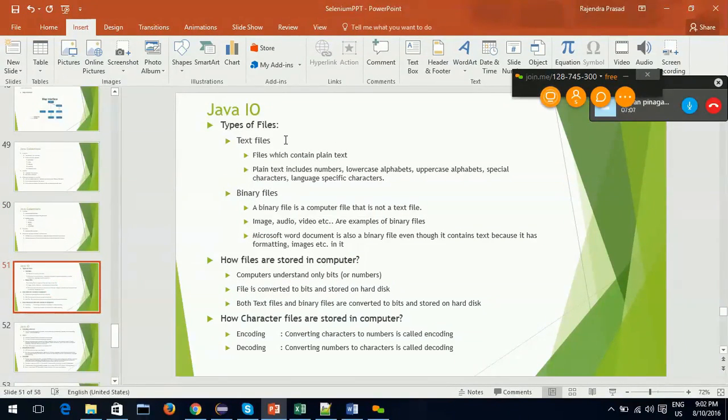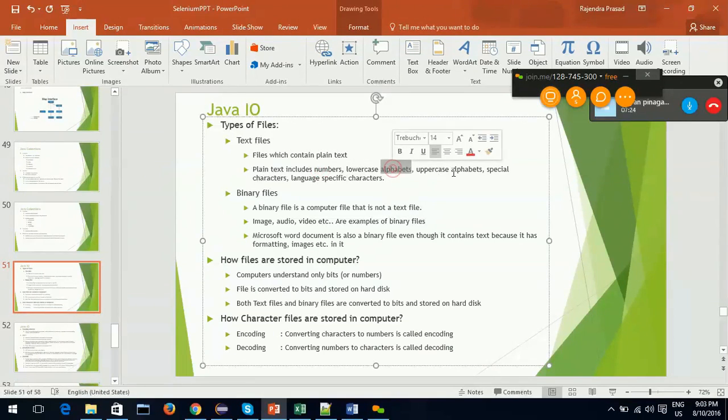First one, types of files. Files can be divided into text files and binary files. Text files, what are text files? Files which contain plain text. Plain text includes numbers, lowercase alphabets, uppercase alphabets, special characters, language specific characters.